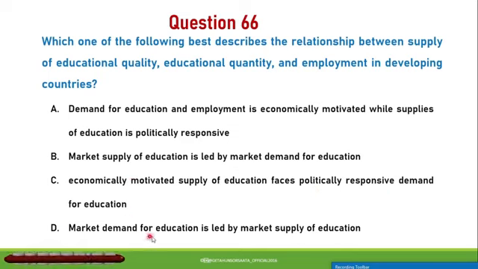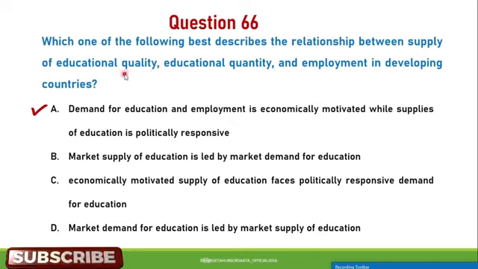D. Market demand for education is led by market supply of education. So the correct answer is A. Demand for education and employment is economically motivated while supply of education is politically responsive.